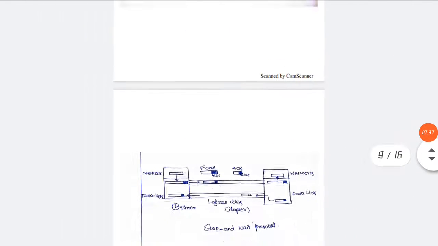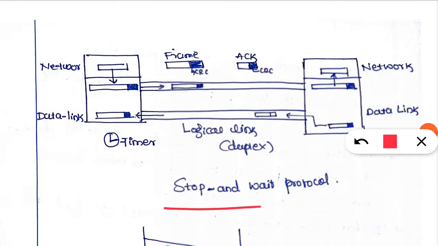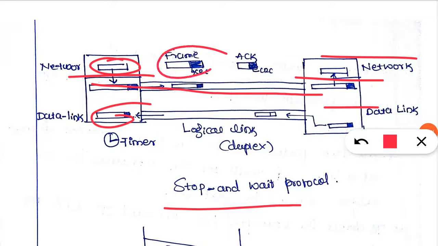And you can see this diagram. This is the duplex, meaning both sender and receiver can communicate in both directions. This is the network layer, and this is the data link layer. These are the packets, and these packets pass through the logical link layer, and this is the acknowledgement. Here frames are added with the CRC code, and acknowledgements are also added with the CRC code.